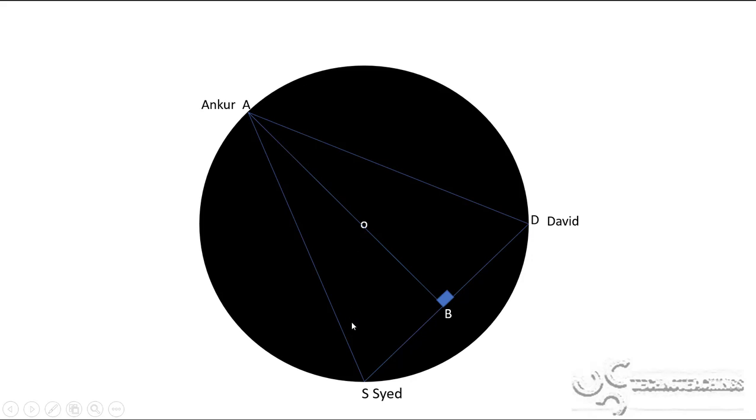Now they form an equilateral triangle according to their locations.